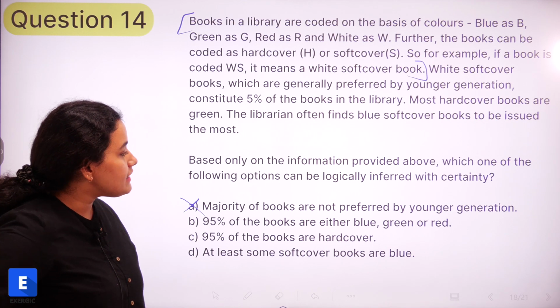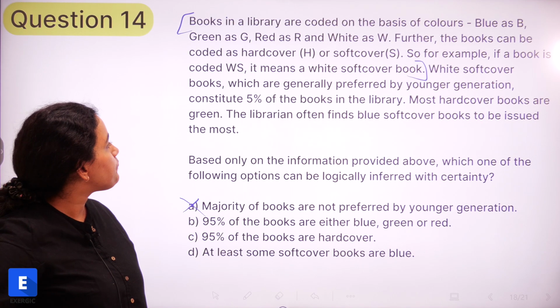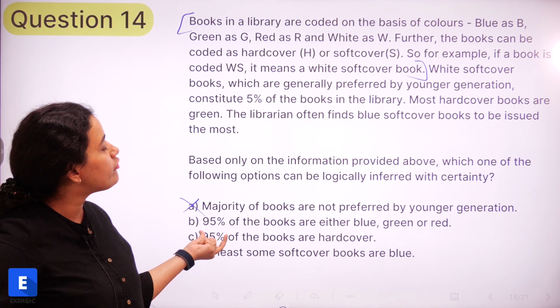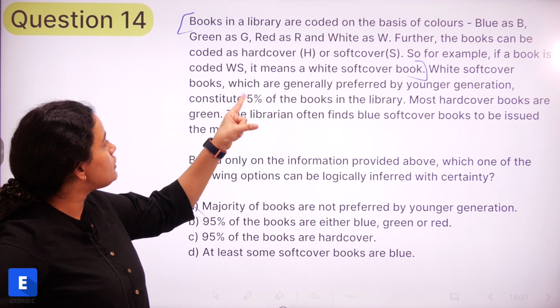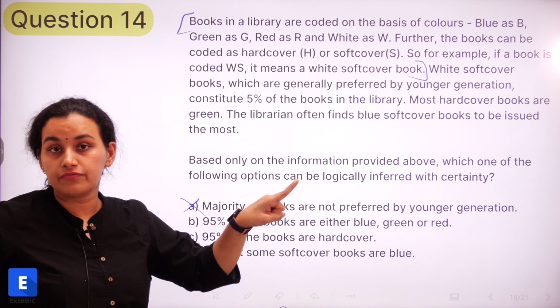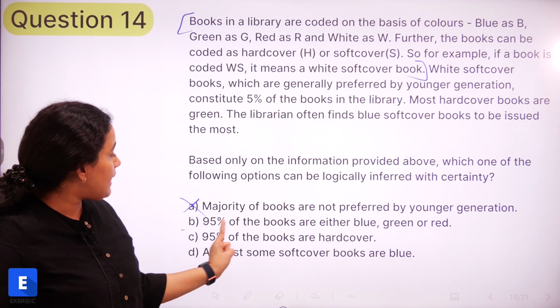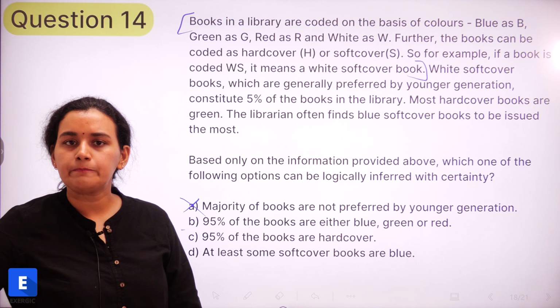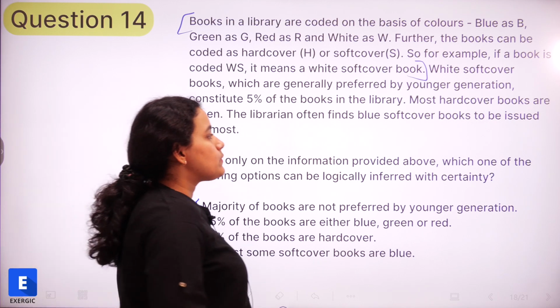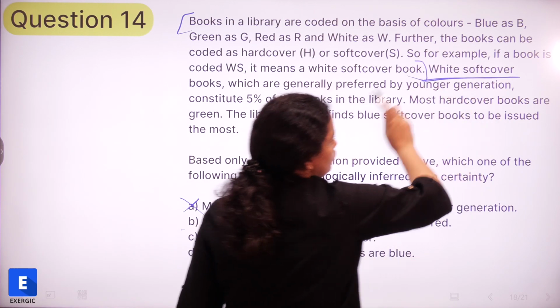95% of books are either blue, green or red. Where is this 95% coming from? We have been given 5%. White softcover books constitute 5%. And they are saying 95% of the books are either blue, green or red. Is this going to be correct? No. Why? Because we have been given white softcover books.